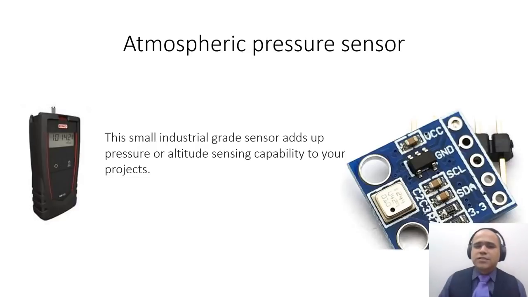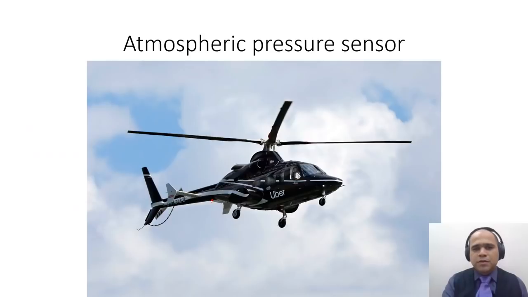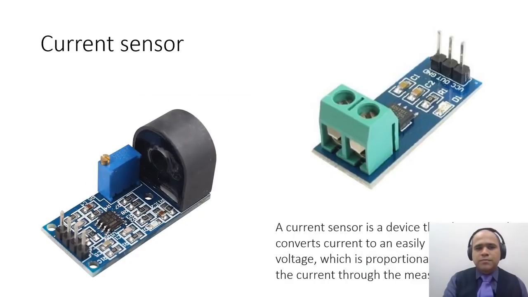Atmospheric pressure sensors give you the altitude at which you are flying your machines, and they are used with quadcopters or even with choppers. So this is one example where an ultrasound atmospheric pressure sensor is used. A current sensor is nothing but a hole, something like this.